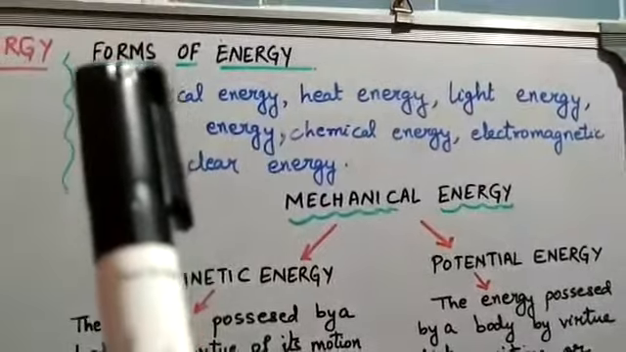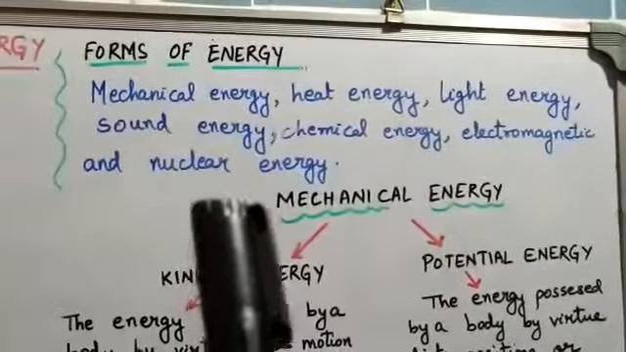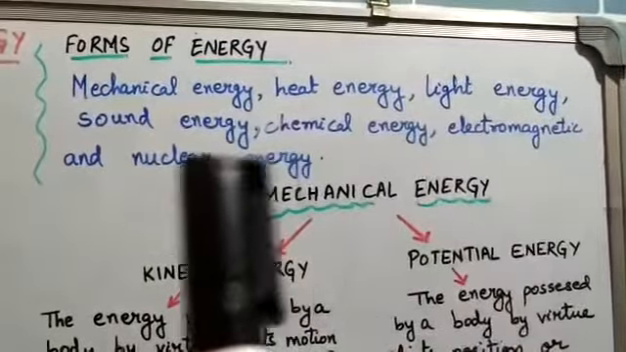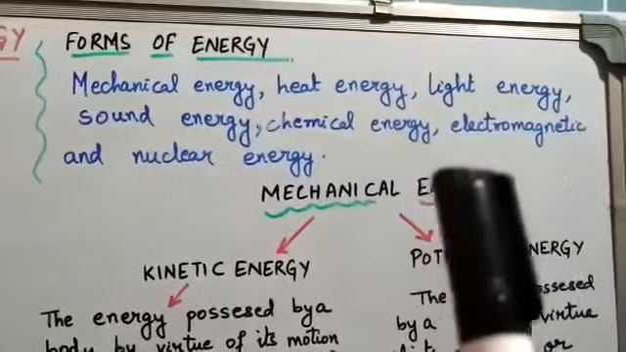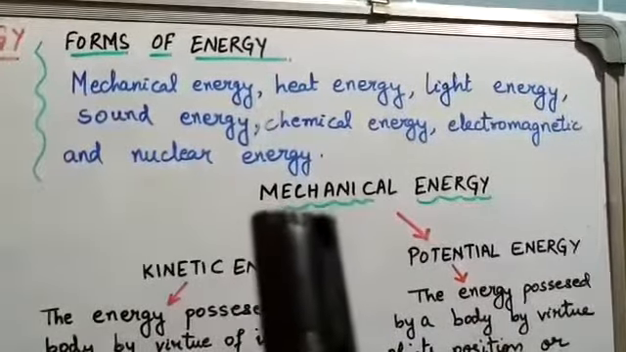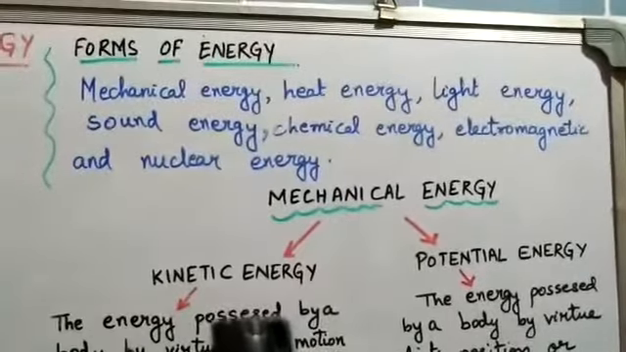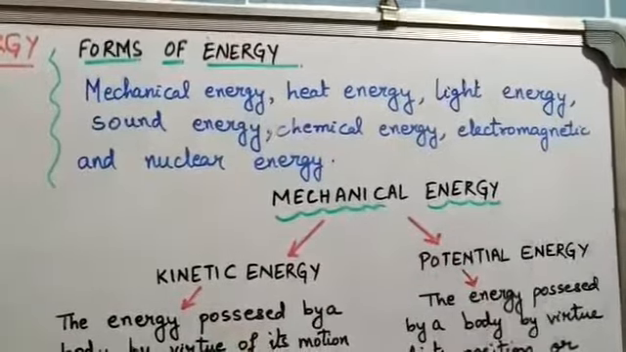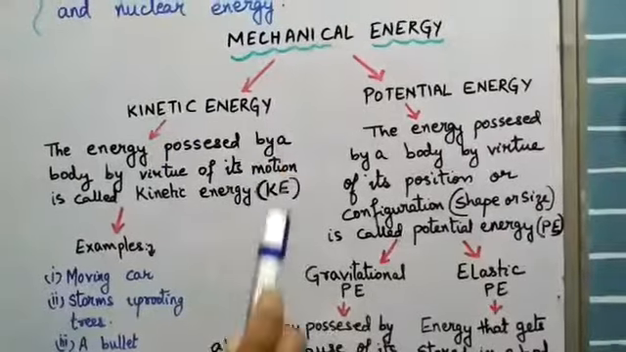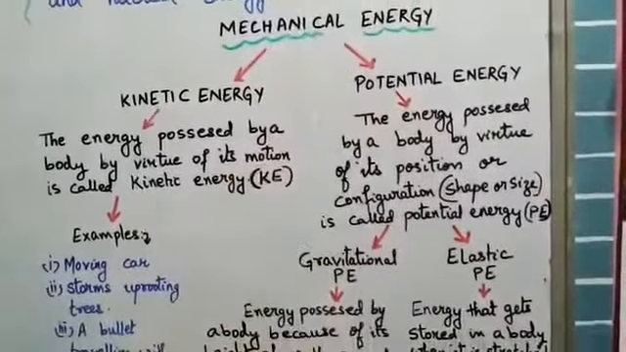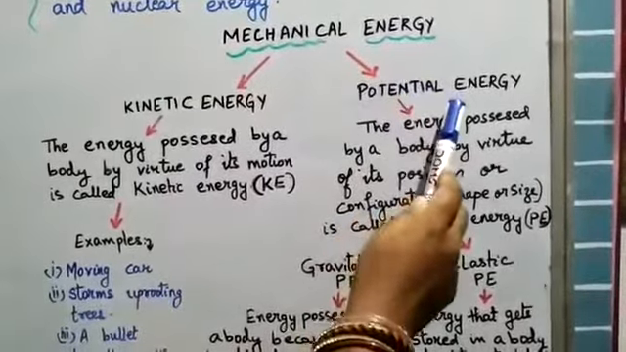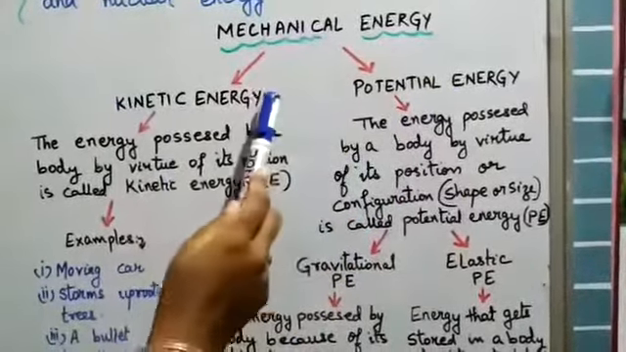Now let us talk about forms of energy. Mechanical energy, heat energy, light energy, sound energy, chemical energy, electromagnetic and nuclear energy. These are some forms of energy that we shall discuss in the next class. Today we shall talk about mechanical energy. Mechanical energy is of two types: kinetic energy and potential energy. Now let us first talk about kinetic energy.